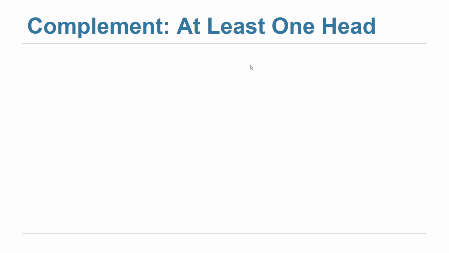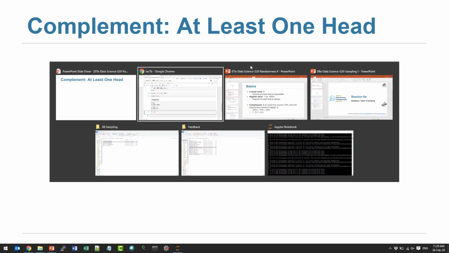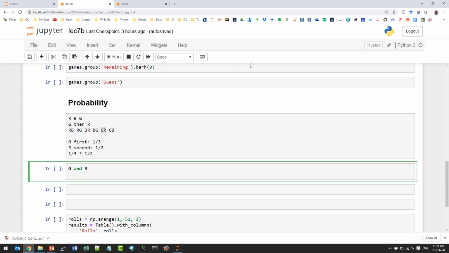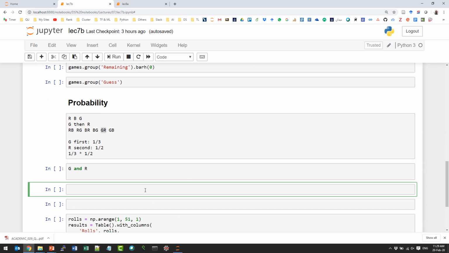Now the complement. So here we are talking about at least one kind of questions. So let's say that we have 2 coins. 2 fair coins. You know, a fair coin will give us head or tail.